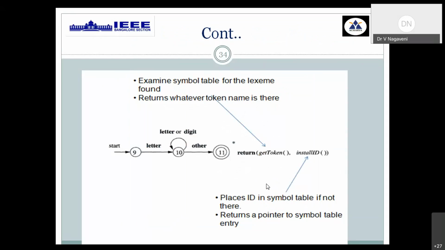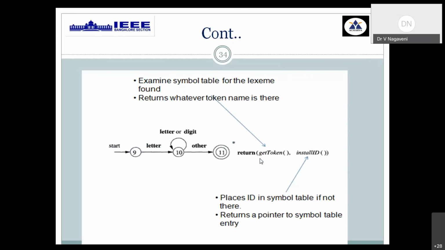Now, this is another set of tokens to be extracted from that high-level language statement. We have read only relop now. Next, the states start from 0 to 8, which we covered for relop. Now 9 onwards, it starts for the next set, identifiers: letter or digit, followed by other characters. Once you read other characters, only then can we know that the letter or digit sequence has ended.